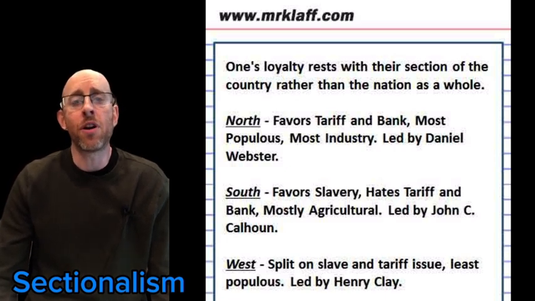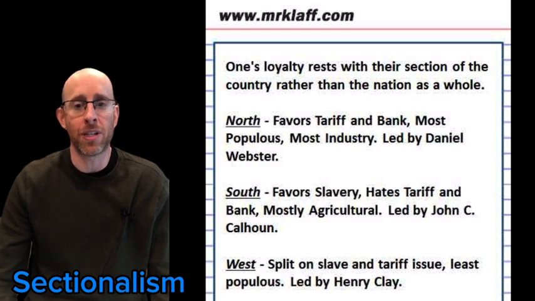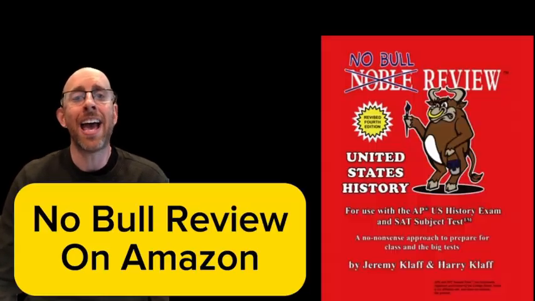The North favored both the bank and the tariff, while the South was against both of those. Each part of the country had their own heroes. The North relied on Daniel Webster, the South, John C. Calhoun, and the West, Henry Clay.